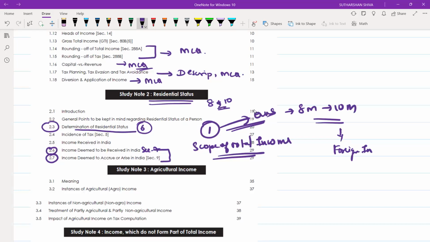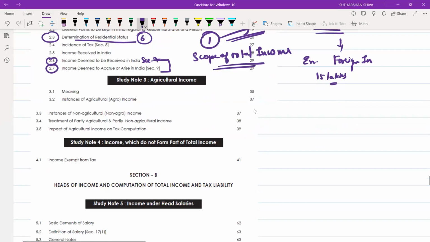If Indian income exceeds 15 lakhs, the criteria will change. In some cases, basic condition A is applicable, and in some, basic condition B is applicable. That is, 182 days is applicable in one case, and 60 days plus 365 days for the 4 preceding previous years is applicable in another. Sometimes the 60 days will change to 120 days. So make sure you have good clarity on residential status.